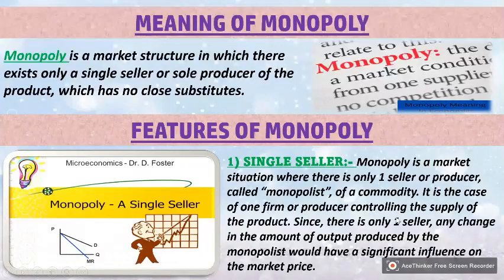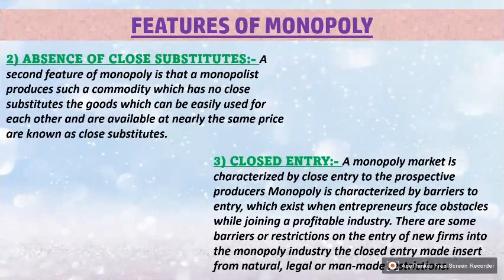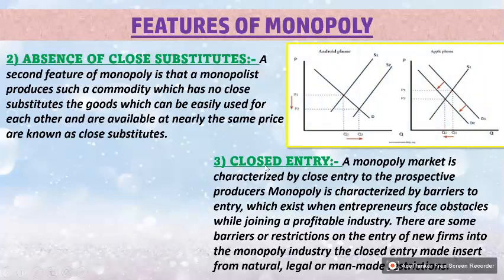So let's move to the next slide. Number two is absence of close substitute. We saw in the meaning also that monopoly has no close substitute. This second feature is very important: monopolies produce a commodity which has no close substitute. Goods which can be easily used for each other and are available at nearly the same price are known as close substitutes.